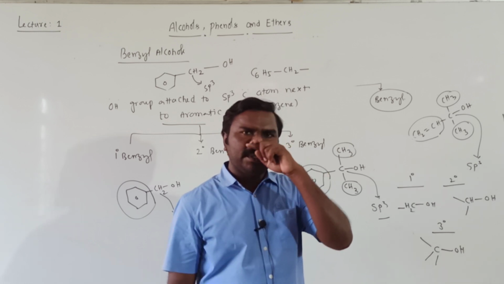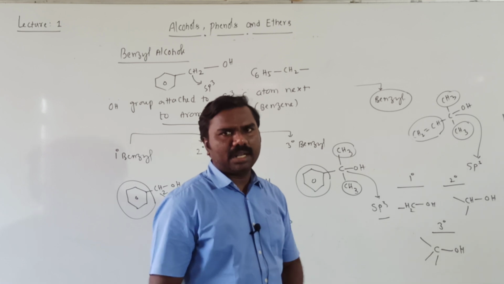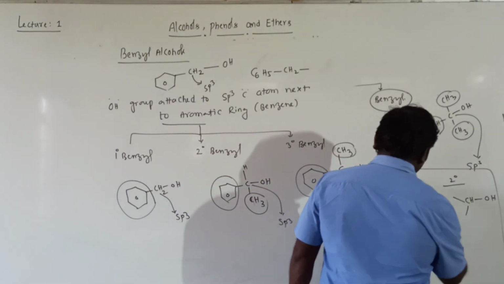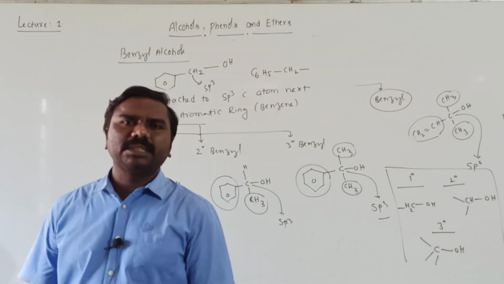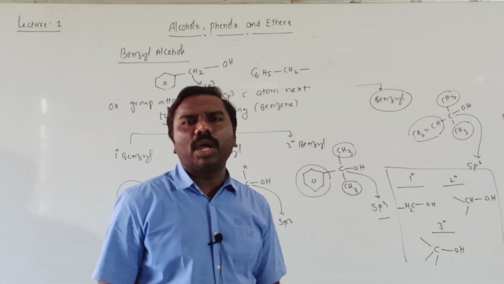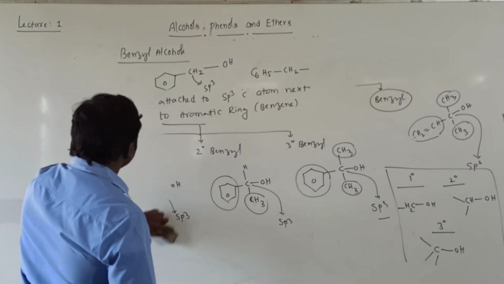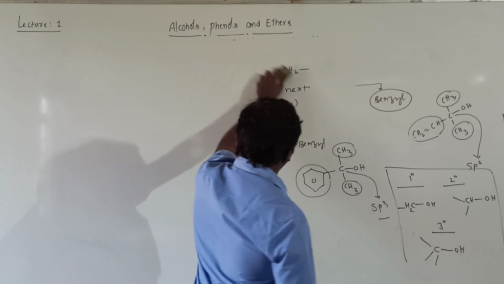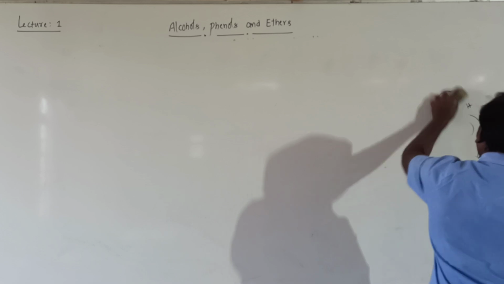To remember easily, because they can ask you to identify which of the following is a primary, secondary or tertiary alcohol, better you just put this in a box. This is the classification based on compounds containing sp3 C-OH bonds. Now next one is compounds containing the sp2 C-OH bond.